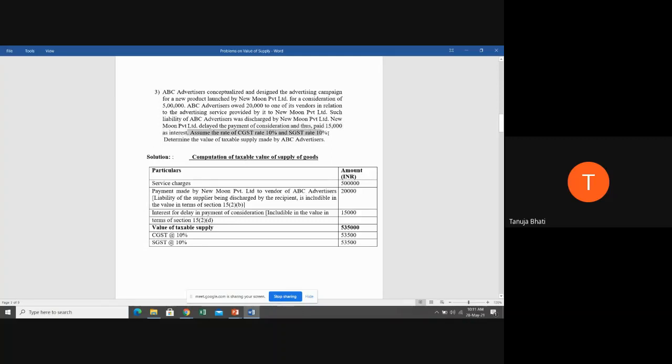Assume the rate of GST as CGST rate 10% and SGST rate 10%. Determine the value of taxable supply made by ABC advertisers.